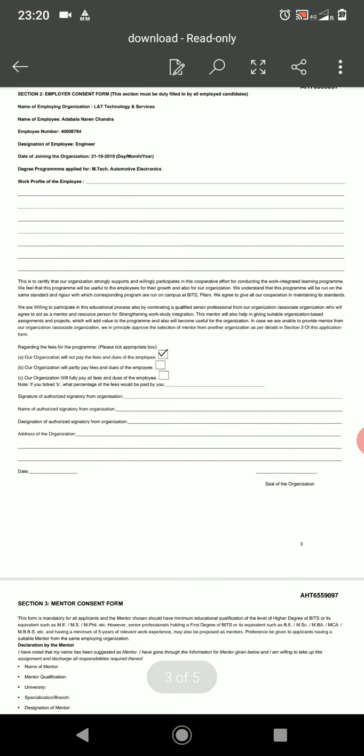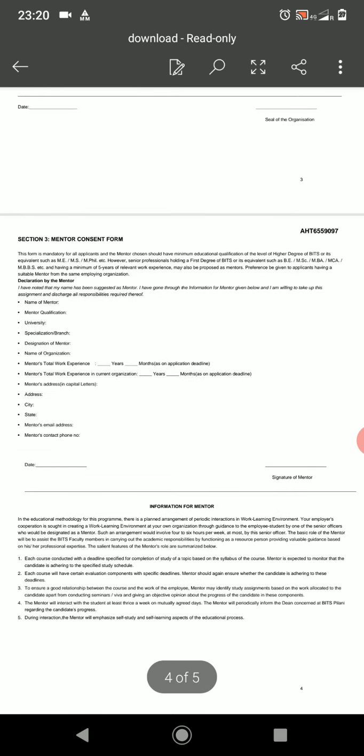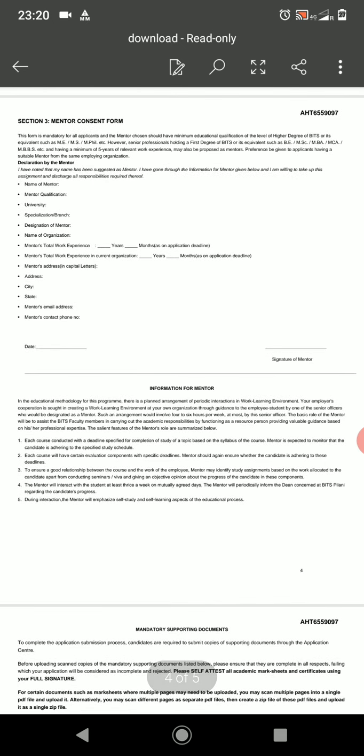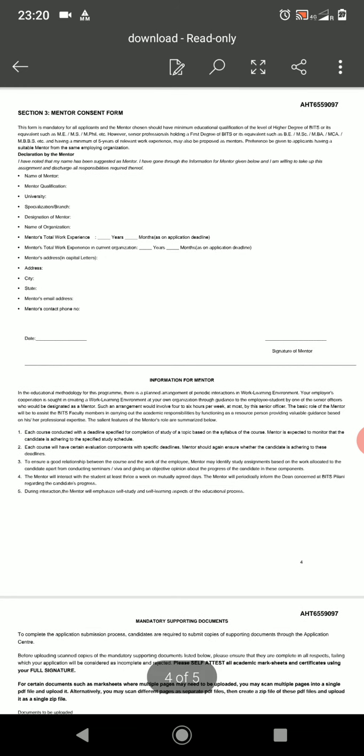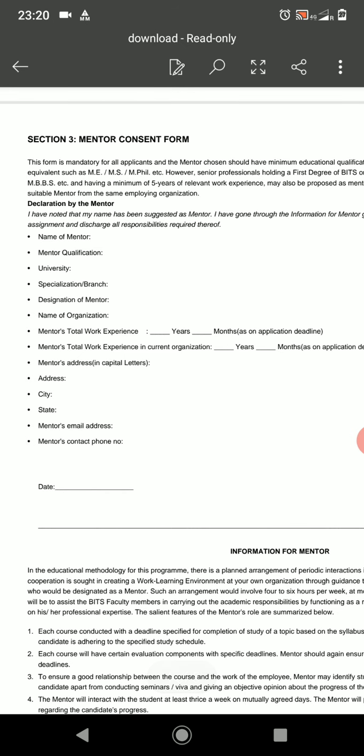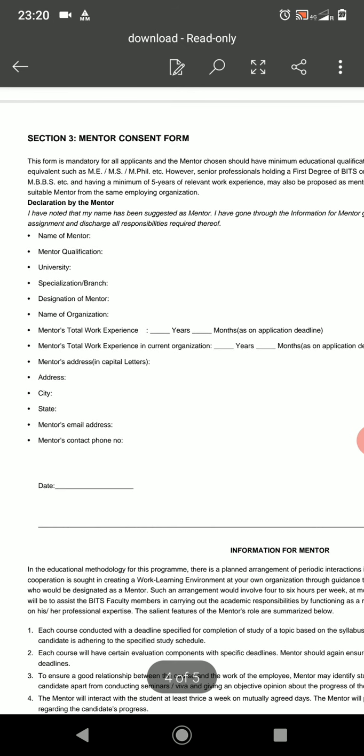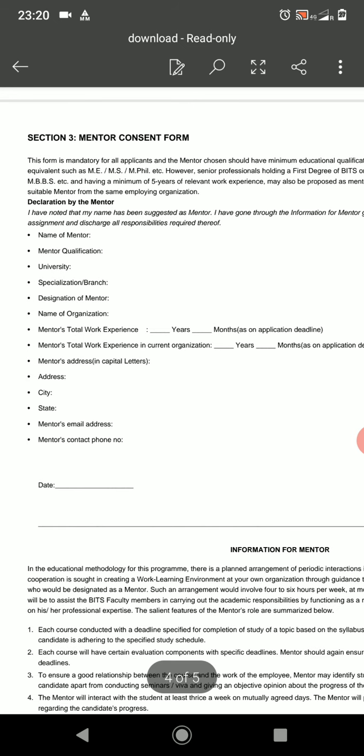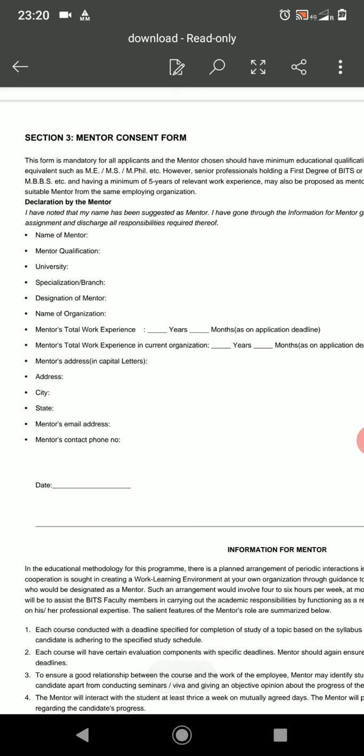The third page will be the employer consent form, and the fourth page is what we are going to talk about, the mentor consent form. All the details required here are: name of the mentor, mentor qualification, the university, specializations, designation, name of the organization and work experience, his address and other personal details.